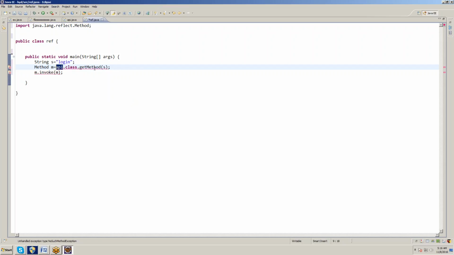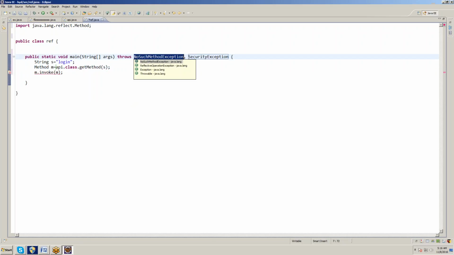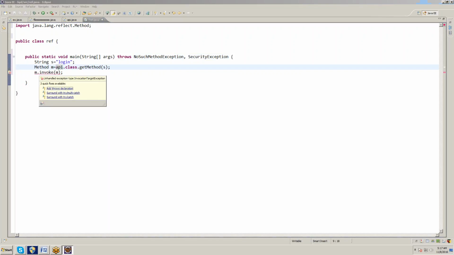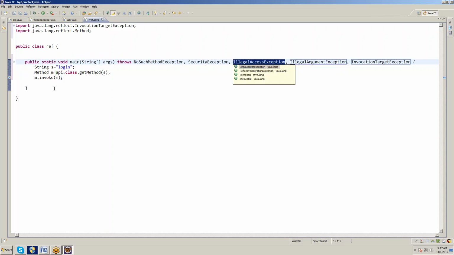Keep the cursor on the underline, add throws declaration for NoSuchMethodException and SecurityException. It still shows an underline, so add throws declaration for IllegalAccessException, IllegalArgumentException and InvocationTargetException. We need to add 5 exceptions.